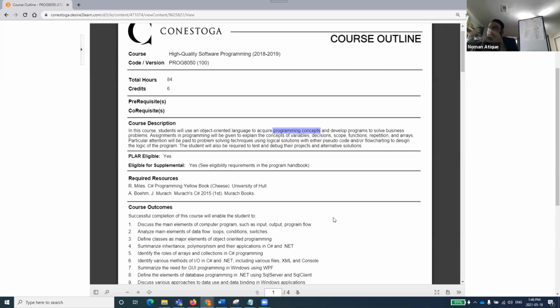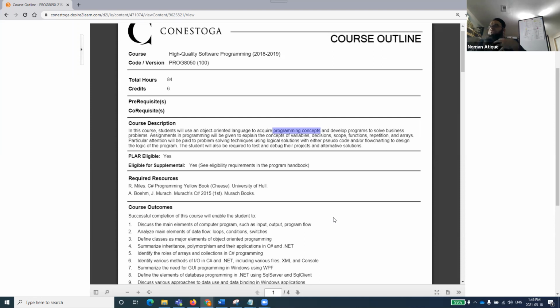So we want you, the other professor as well, to have very good programming concepts, not only to write programs, but since you are in quality, you need to have a very good understanding of the code people are writing. So to make quality assurance in a real sense, you need to know what this code is doing. Maybe writing a code is very important, and it's a whole new world. But understanding the code is another level.